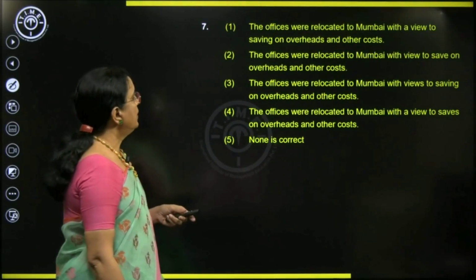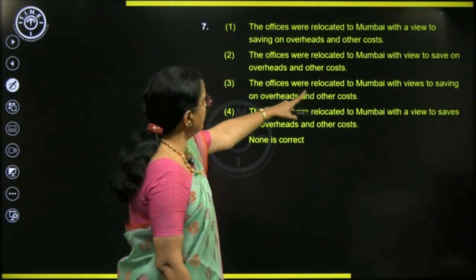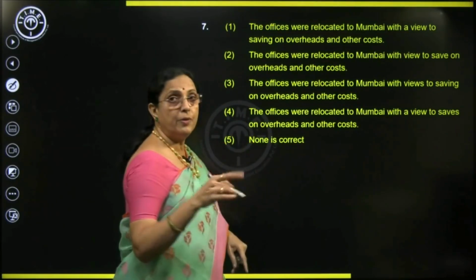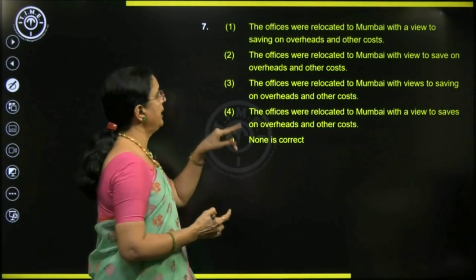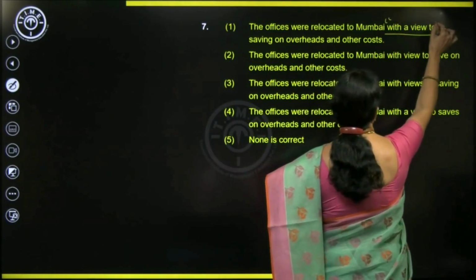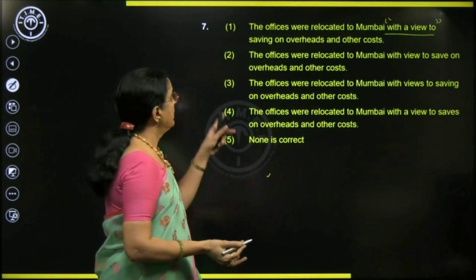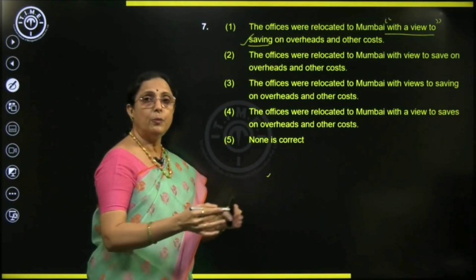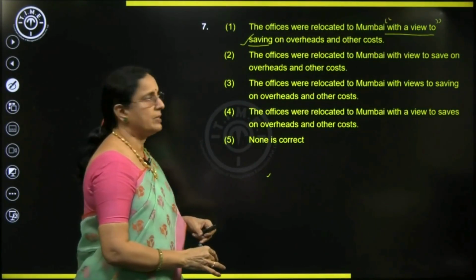Next one. The offices were relocated to Mumbai. All have the same first part, no correction. Continue, with more focus on the second part. With a view to saving on overheads and other costs. With a view to is a phrase which should not be separated. With a view to what? Saving. With a view to saving is the correct expression, like looking forward to writing is the correct expression. So we have to make a note of this type of phrases.